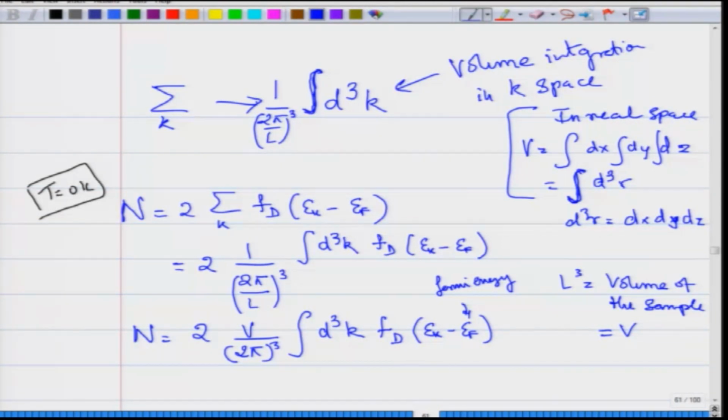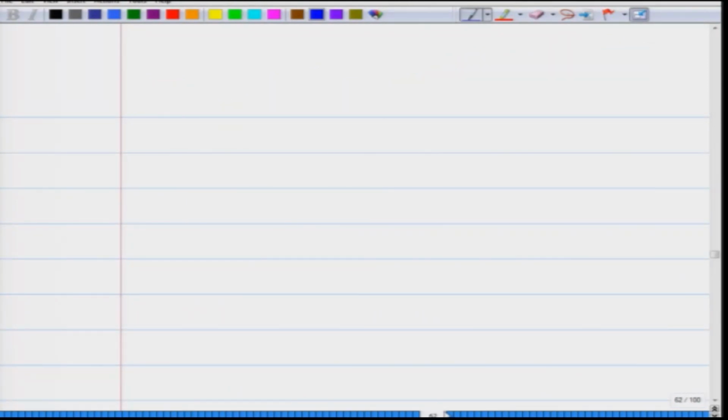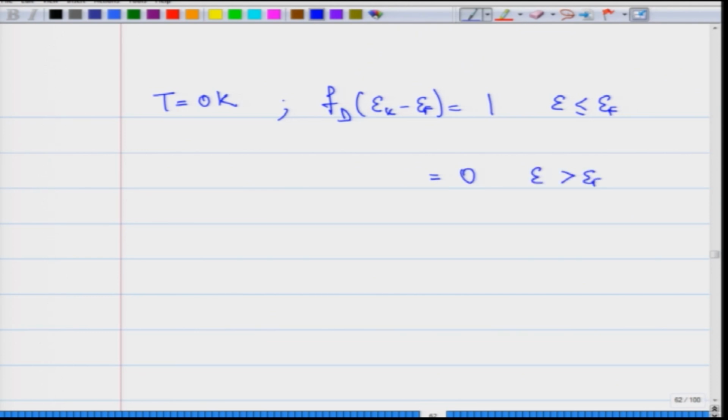Now, since we are doing all our calculations at 0 temperature, T is equal to 0 Kelvin. What does the Fermi-Dirac distribution say? It should be equal to 1 for all energies which are less than or equal to Ef, and it is equal to 0 for all energies which are greater than Ef.